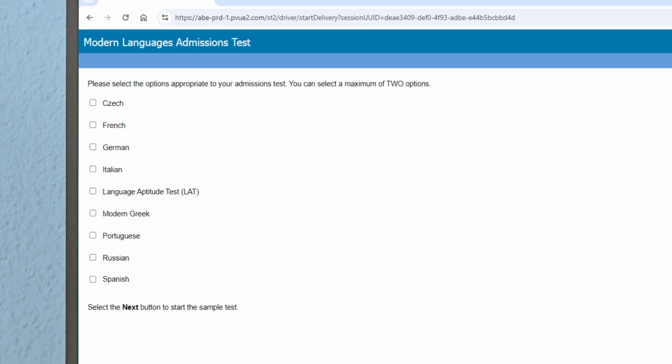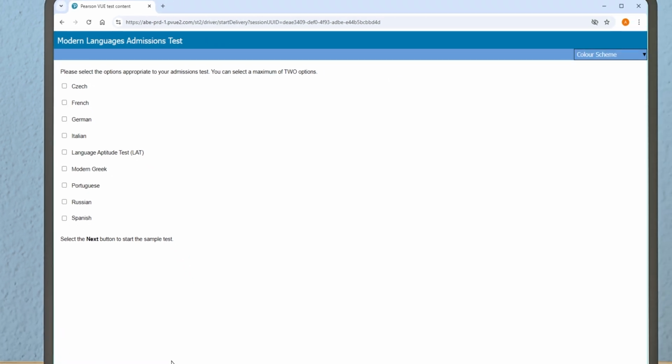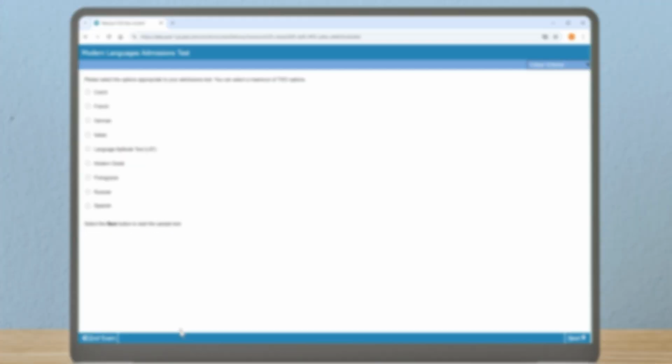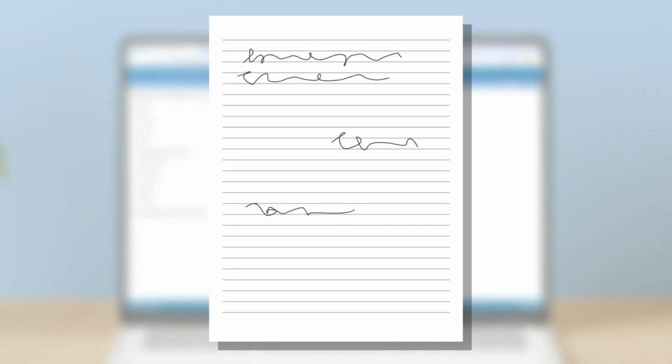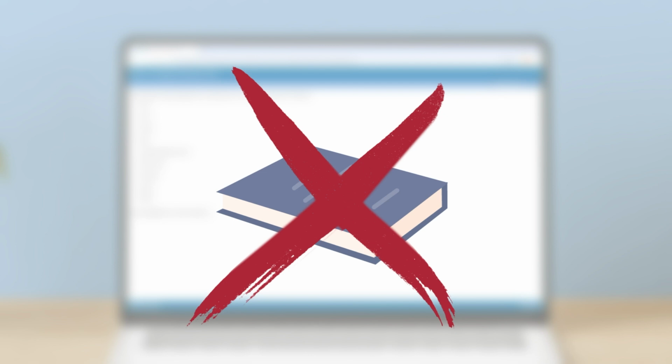Although you will be able to see all 10 parts of the MLAT on the online practice test, on your test day you will only see the sections relevant to you and your course. So which sections you take depends on the course that you are taking. You will not be allowed rough paper in your test, but you will be given lots of wipeable sheets for note-taking and planning. Please note that dictionaries are not allowed.